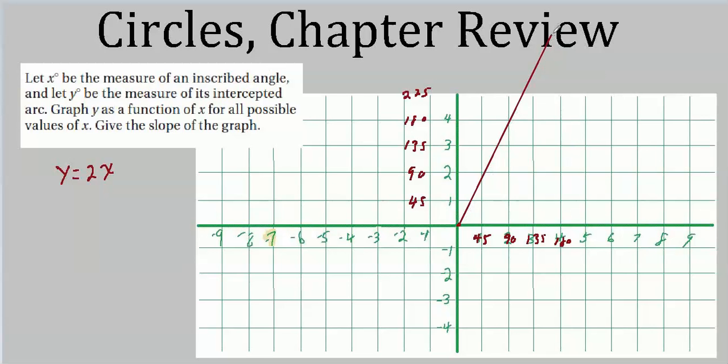If I had room to continue, the vertical mark would be 360, and this would be 180. So the last point up here would be the point 180, 360. And down here, 0, 0 is still on the graph because 2 times 0 is still 0. So that works.